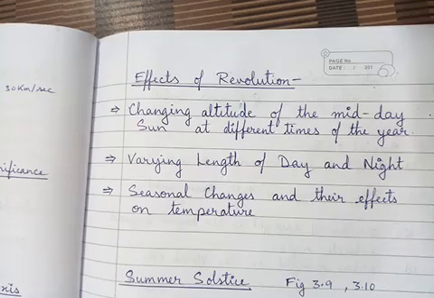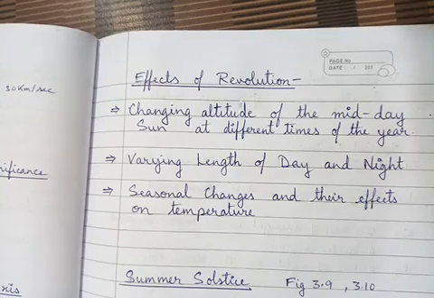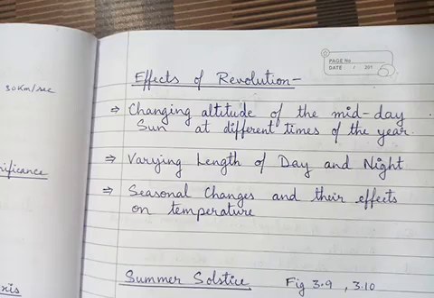Well, I have already shown you that the earth is inclined, and as it is inclined and also revolves around the sun, there is an apparent movement of sun rays between the Tropic of Cancer and Tropic of Capricorn. For example, on 21st June, the sun rays fall vertical on Tropic of Cancer.